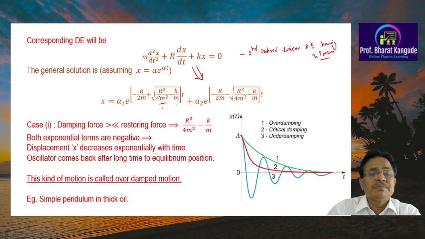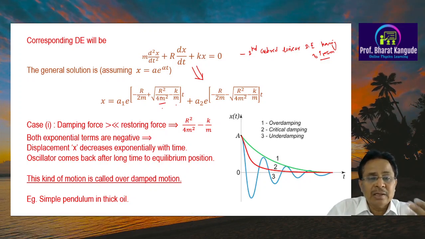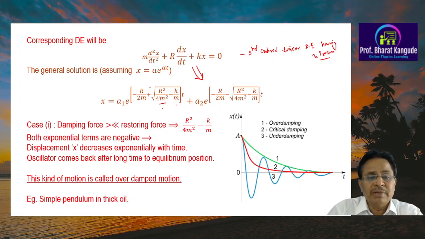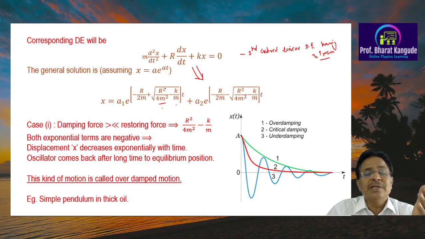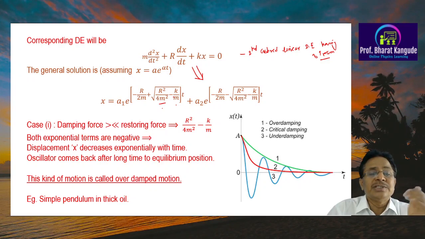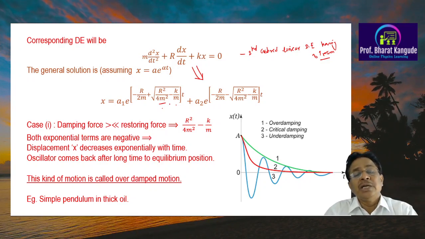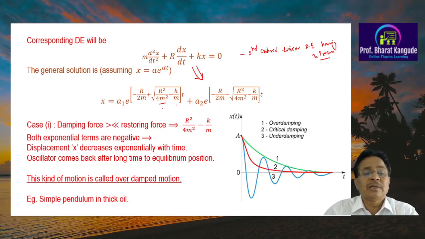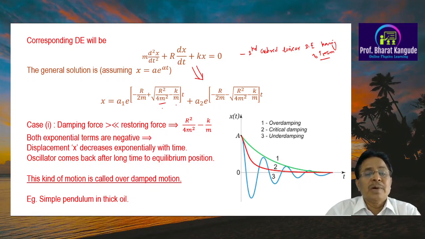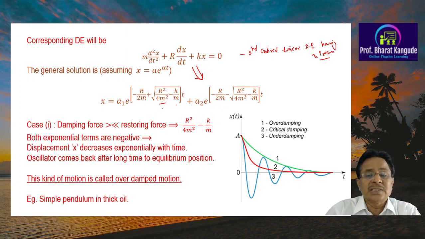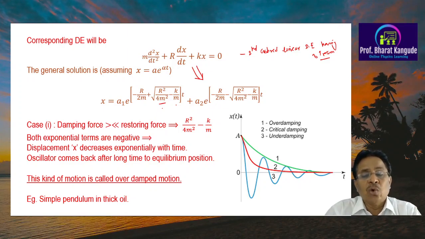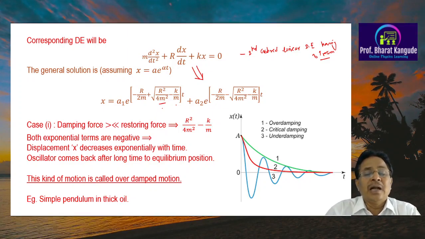If it is positive, then we can have something very interesting. If it is equal, again we will have something interesting, and if it is more than, that means this difference is negative, then again we'll have three different cases. So depending upon this factor, r square upon 4m square minus k upon m, whether it is positive or negative, there are three possible cases which are respectively called overdamping, critical damping, and underdamping.